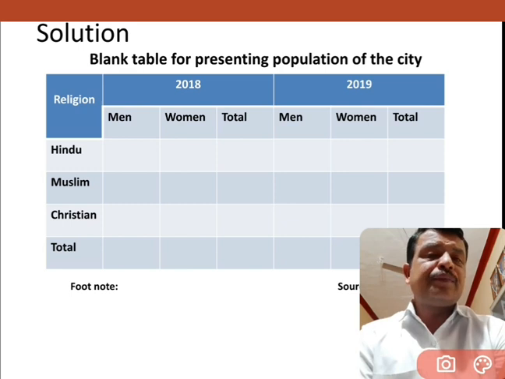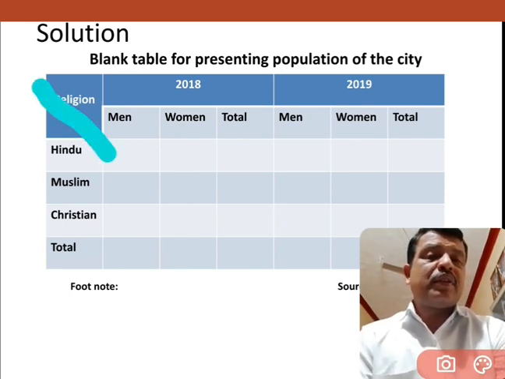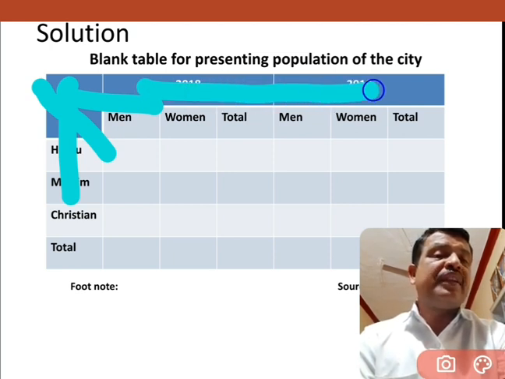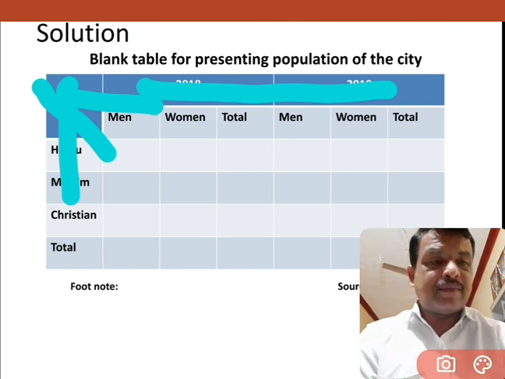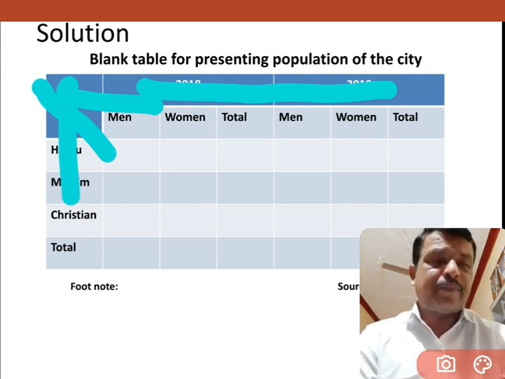So here I divide two parts, one side for years and another side for the religion. And where I have written the year is called the caption. And below the caption, men, women, total is called a subheading or subcaption. Whatever it may be, both are right.